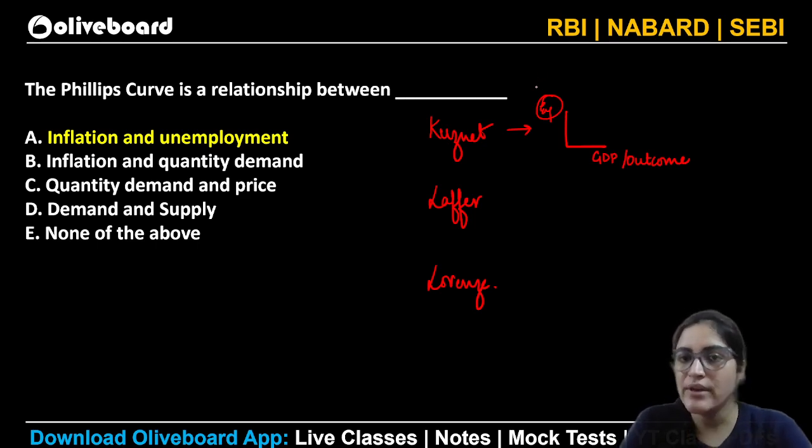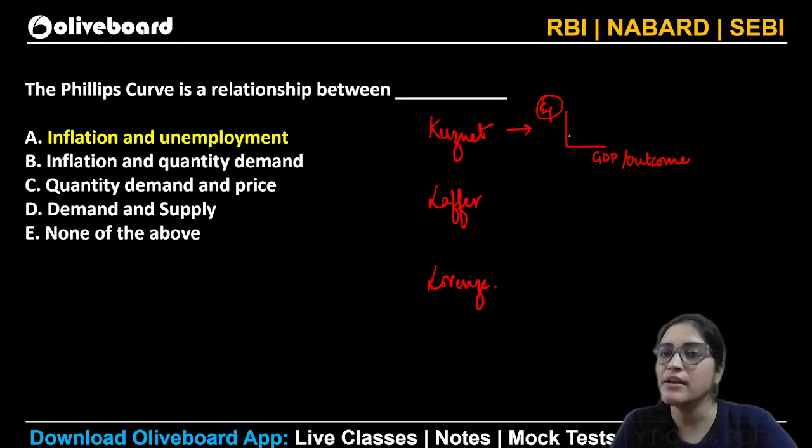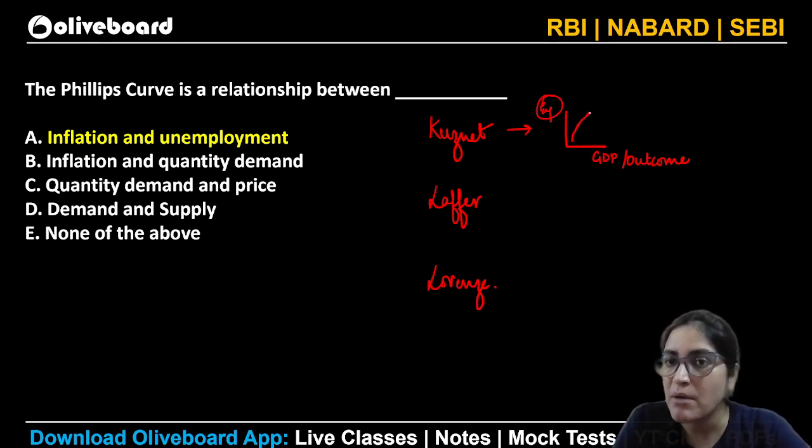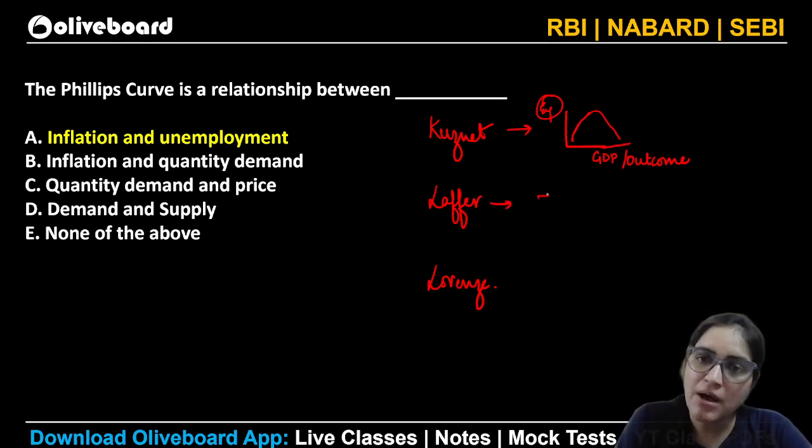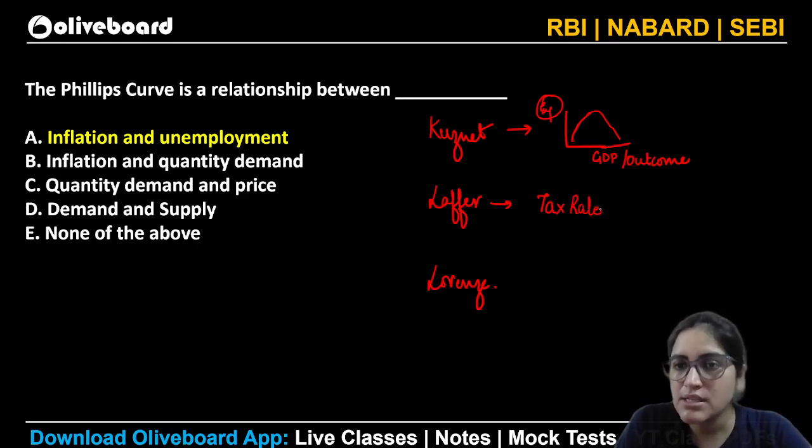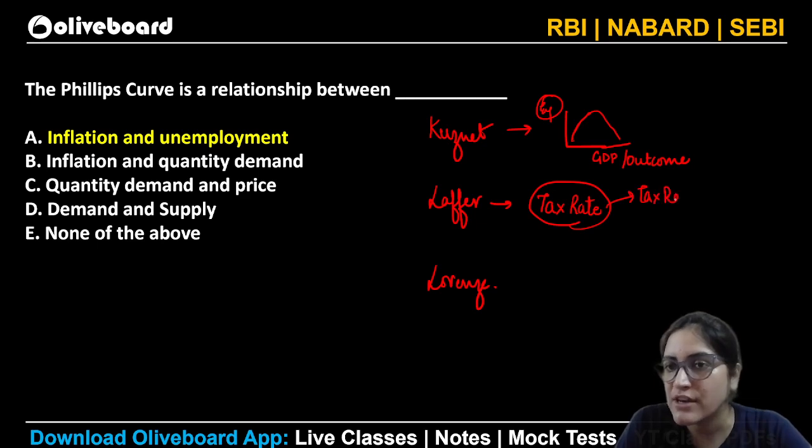Environmental degradation means that during the increase in your GDP for a certain period of time, your environment gets degraded. The degradation increases, and after a certain point of time, it is going to improve itself. In the Laffer curve, we talk about the increase or decrease in the tax rate, and how this affects any government's tax revenue.